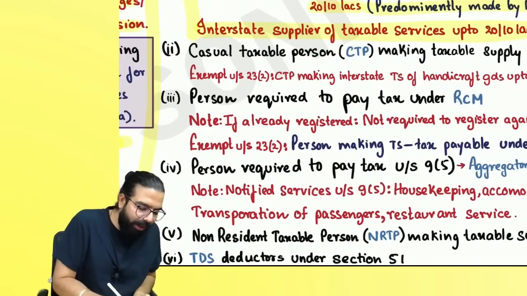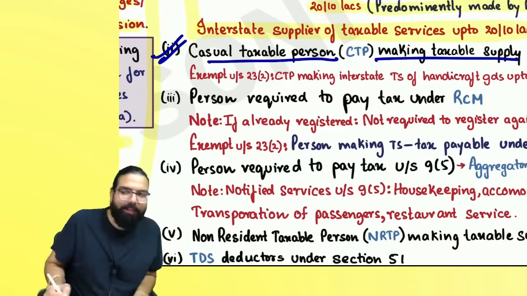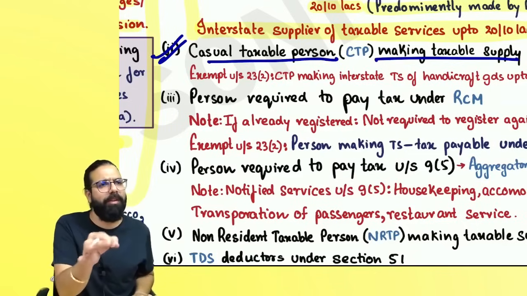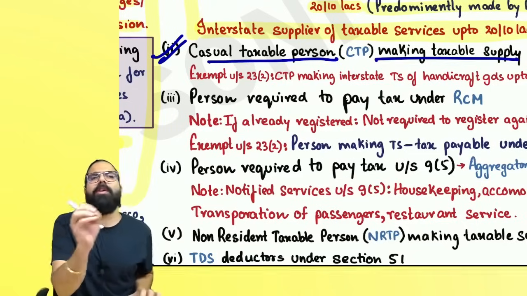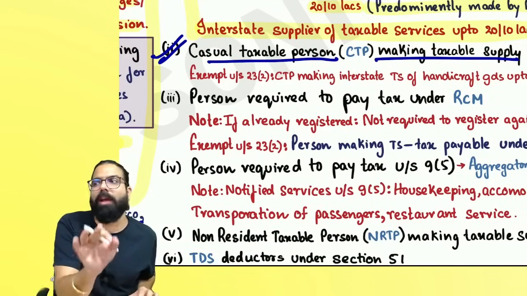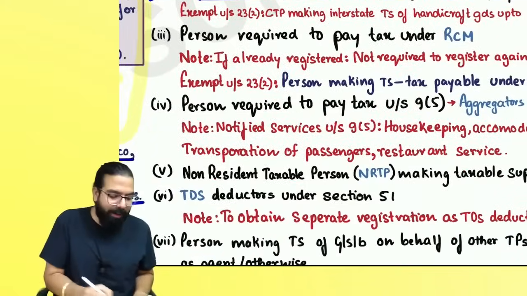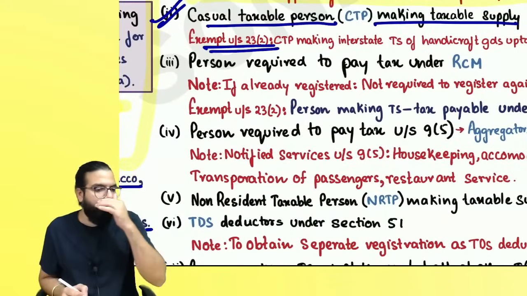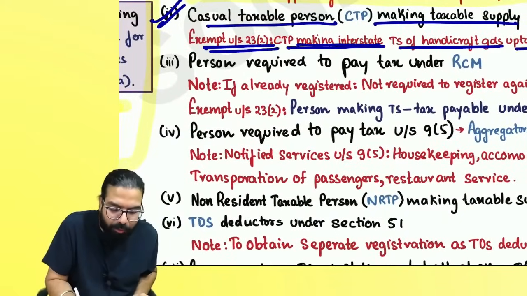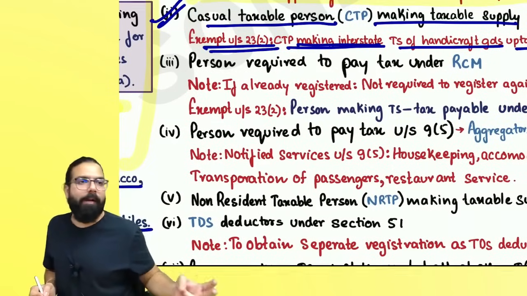The next one over here is a casual taxable person making taxable supply. If you are a casual taxable person who is occasionally undertaking transactions in goods, services, or both, and you are going to any other state where you don't have a fixed place of business, then you are a casual taxable person. You have to take compulsory registration. But again, exempted under section number 23(2) is a casual taxable person making interstate taxable supply of handicraft goods, exempted up to 20 lakh or 10 lakh rupees.